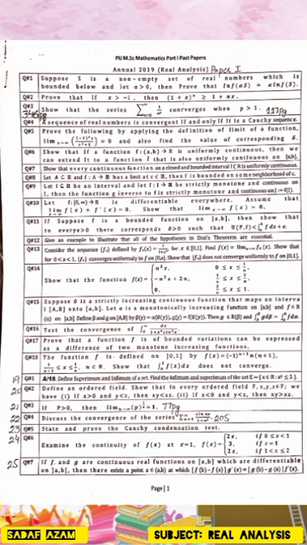Question number 19. Define supremum and infimum of a set. Find the infimum and supremum of the set E equals {x belonging to R : x squared less than or equal to 5}.